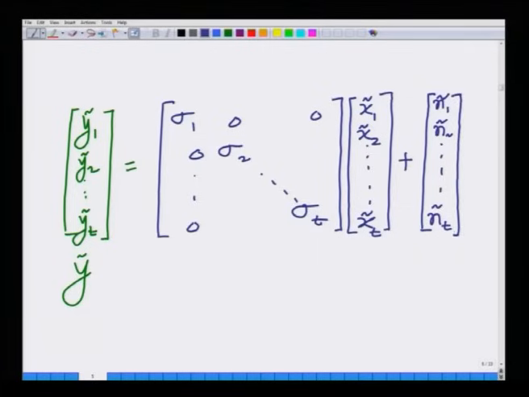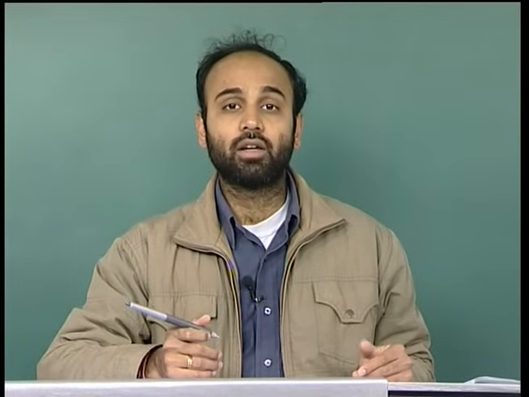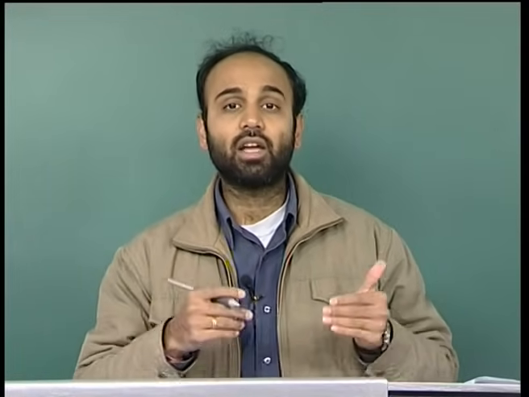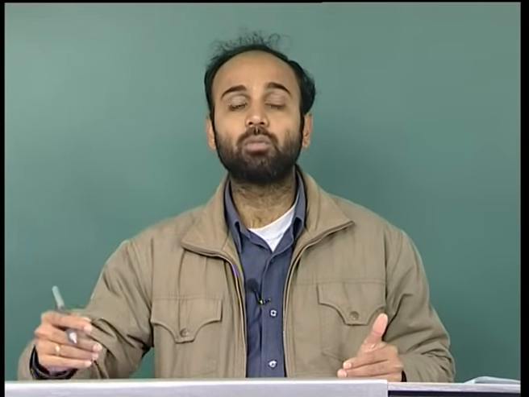You can observe here now that because this is a diagonal matrix, I have y 1 tilde equals sigma 1 x 1 tilde plus some noise, y 2 tilde equals sigma 2 x 2 tilde plus some noise, and so on, y t tilde equals sigma t x t tilde plus some noise. Remember, earlier in the MIMO lecture, we said all the symbols interfere at every receive antenna, that is, we had y 1 equals h 1 1 x 1 plus h 1 2 x 2 plus so on, a superposition of all the transmitted symbols.